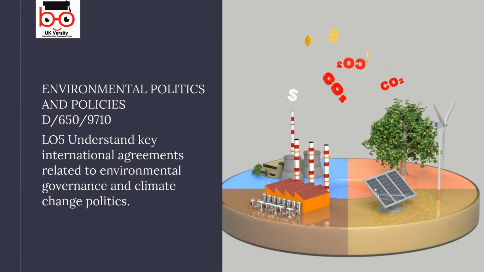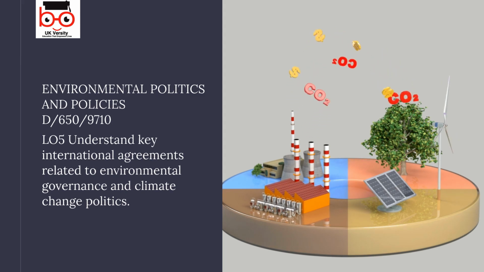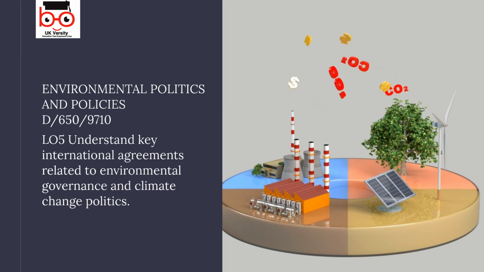Learning Outcome LO5. Understand key international agreements related to environmental governance and climate change politics. International agreements play a crucial role in shaping the future of our planet. They provide the frameworks for global cooperation, ensuring that nations work together to tackle pressing environmental challenges.